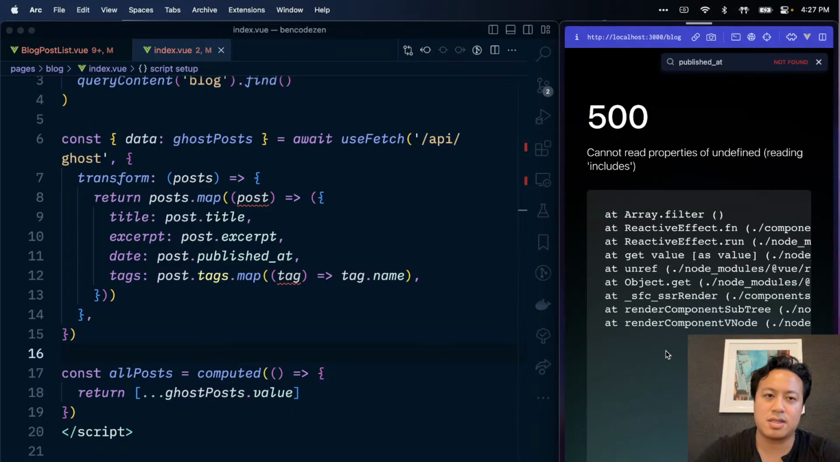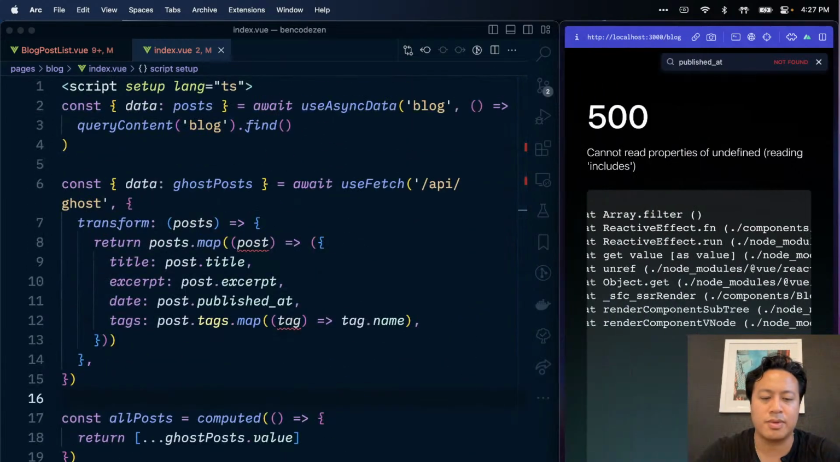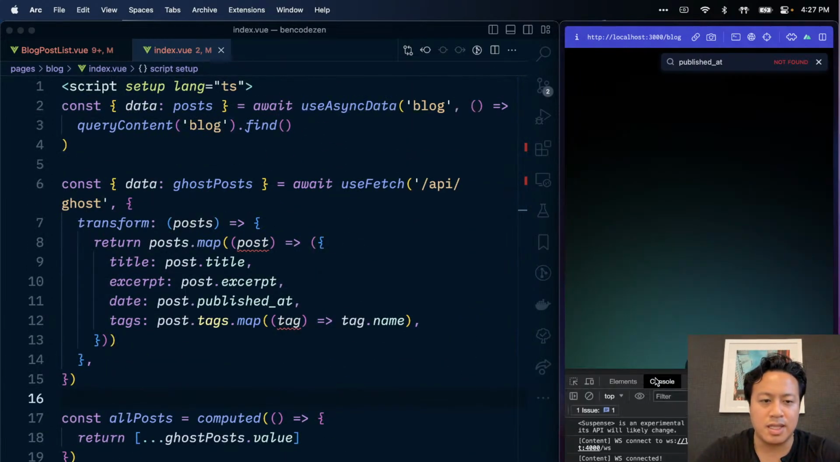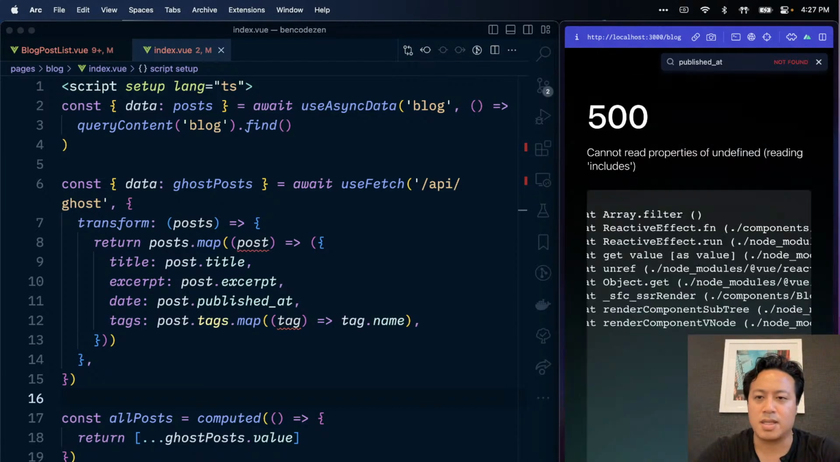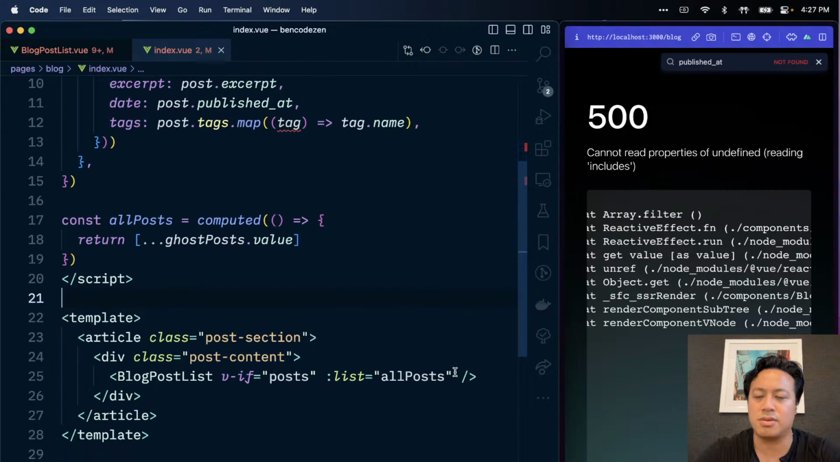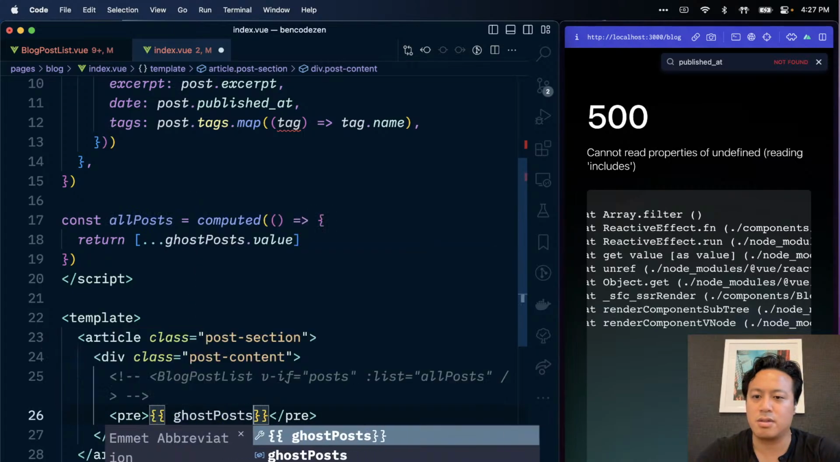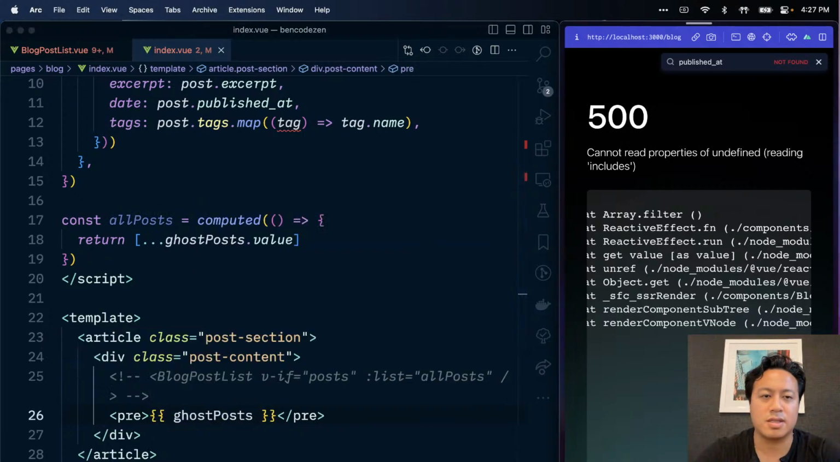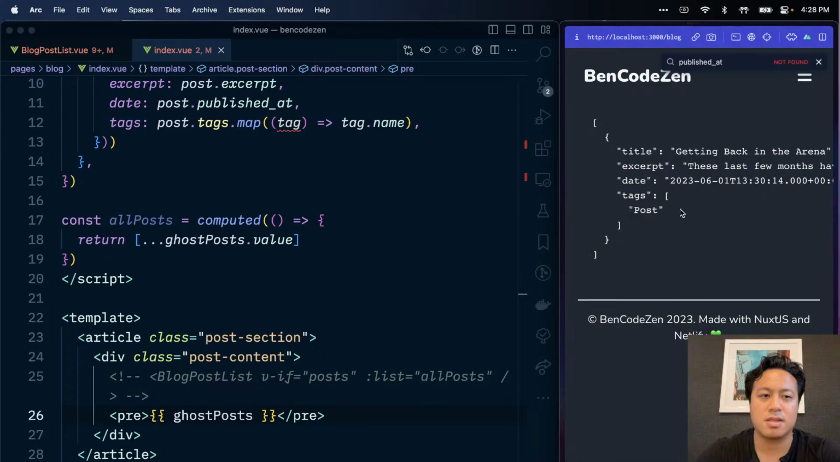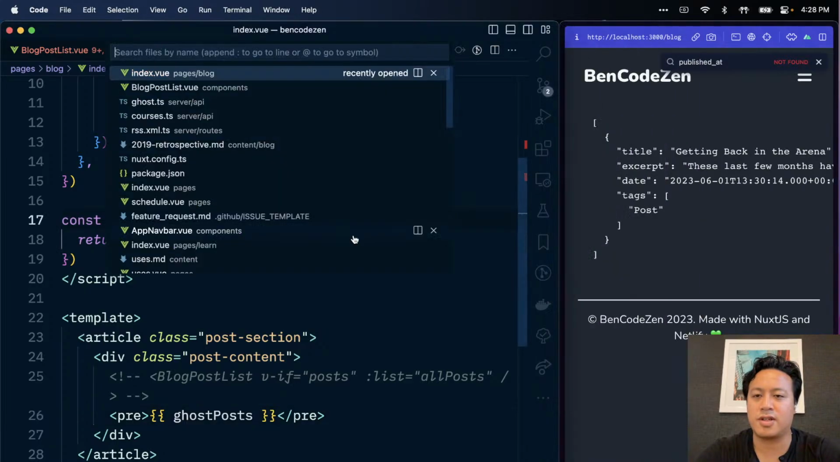And then we can refresh. Okay, so what is it not liking? It's something about the includes that doesn't, it's broken, meaning most likely it's on my end because the ghost posts are being passed into, well, heck, let's just do this real quick. Pre ghost post. Refresh. Yeah, so there's an array, title, except date, tags. Let's figure out something real quick.